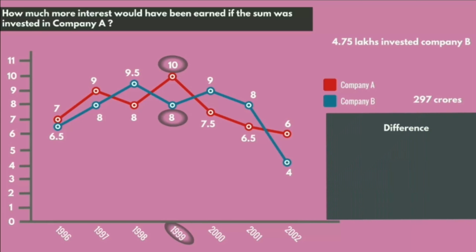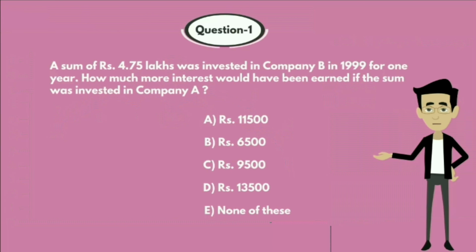So the difference equals 10% of 4.75 minus 8% of 4.75 lakhs. That is 2% of 4.75. After solving this, we get 0.095 lakhs. That is 9,500 rupees. So the answer is Option C, 9,500 rupees.